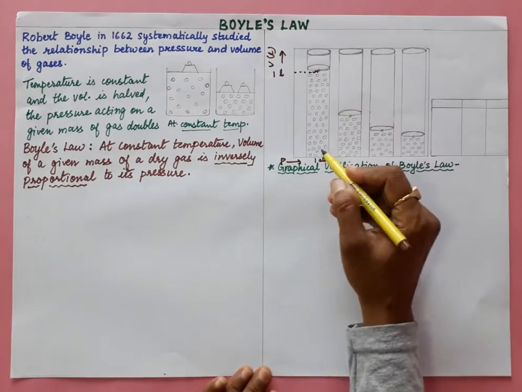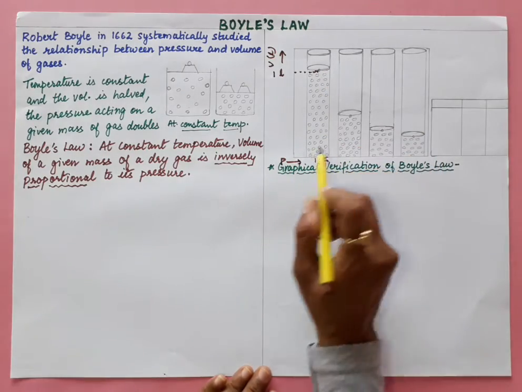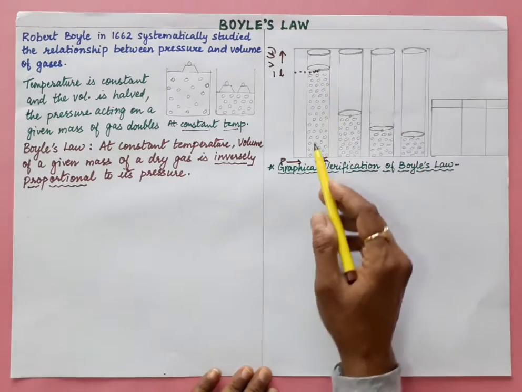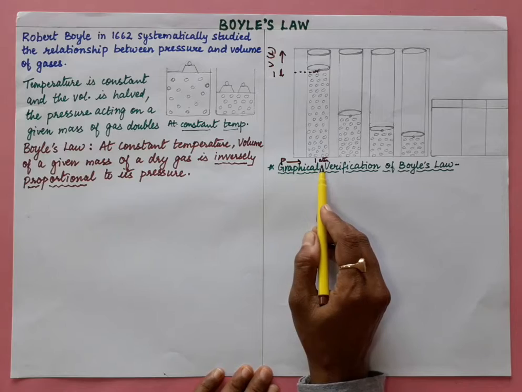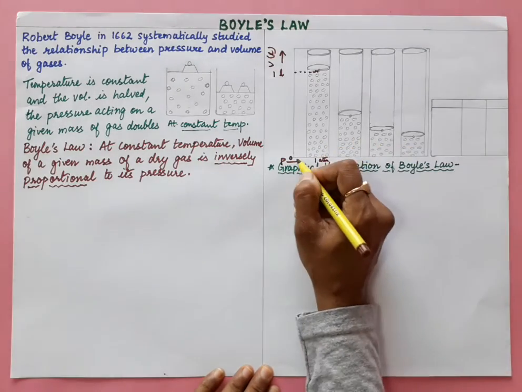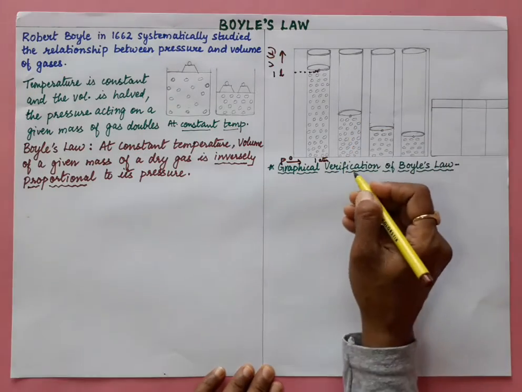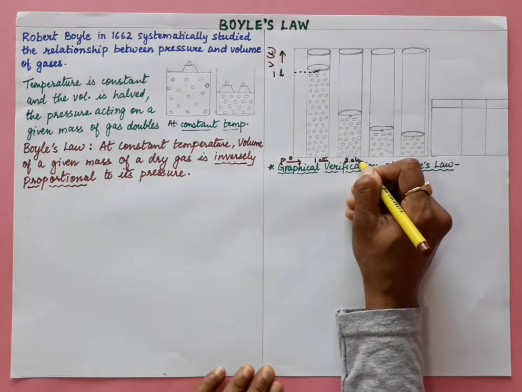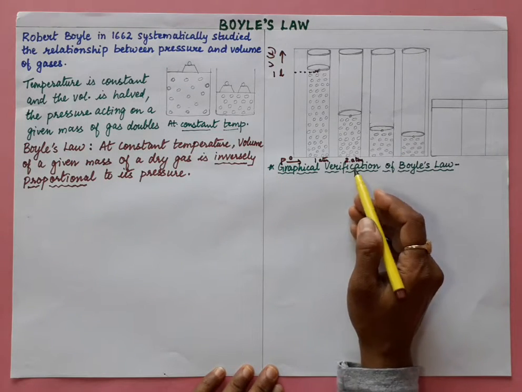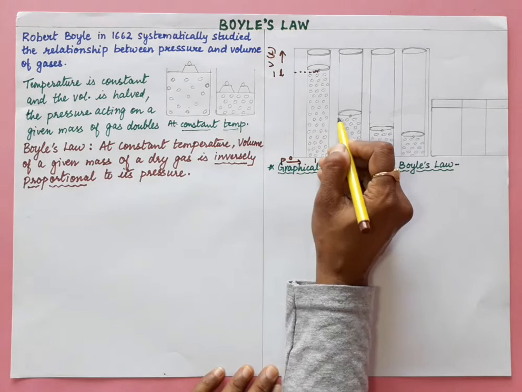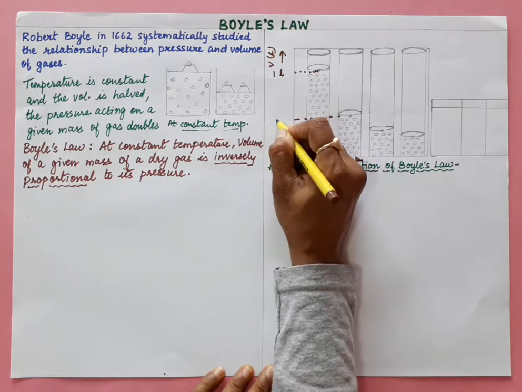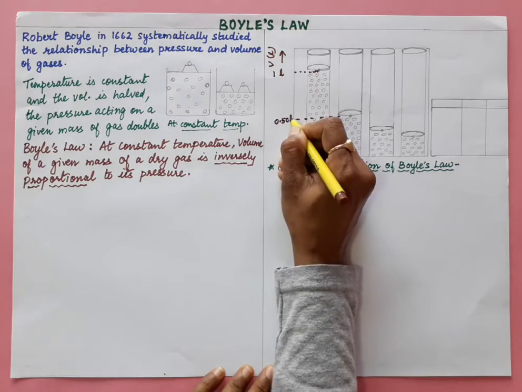So 1 liter of the gas is taken. Now this is fixed. Now you are not increasing the mass of the gas, right? So what will happen when 1 liter of the gas is taken and you are applying 1 atmospheric pressure? Now go on increasing the pressure. So let us have now 2 atmospheric pressure. We apply 2 atmospheric pressure on that. So we will see the volume is becoming half, that is 0.50 liter, right?